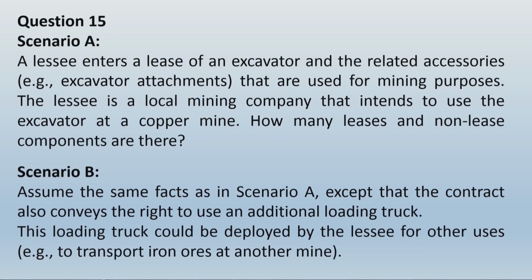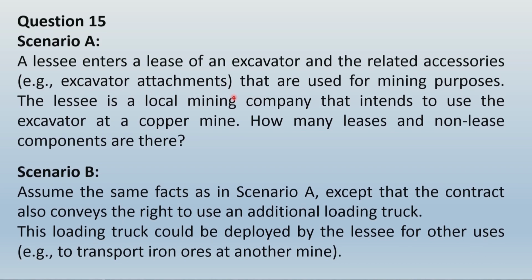So, in this question we are basically required to decide whether there is a single lease component or multiple lease components included. So, let us deal with each scenario one by one. In scenario A, what is the subject matter of lease, or what is the underlying asset under the lease? That is the excavator and the related accessories, that is excavator attachments. Now, without the excavator, attachments cannot work.